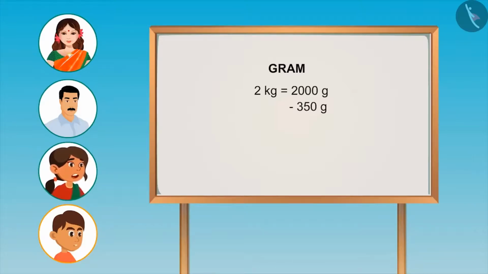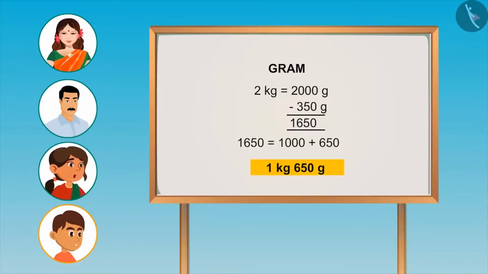Absolutely correct. On subtracting 350 from 2000, we are left with 1650. Now 1000 grams means 1 kg. So that will be left with 1650 grams of wheat. Wow, you have done it so well.